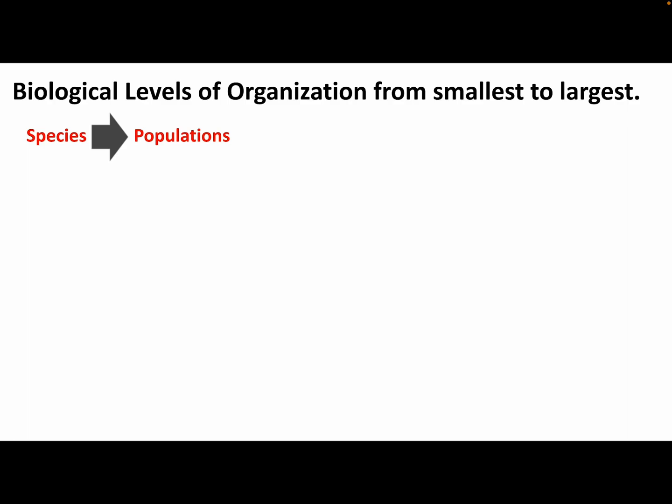In Oxford, we have a population of humans. There's a number outside of town that tells the approximate population, just the people in Oxford. Then if you take all of the different populations, so let's say in Oxford, the people, the cats, the dogs, the birds, the earthworms, the mosquitoes, the trees, all those different living things that make up their own populations. If we put all those living things together, we have a community.